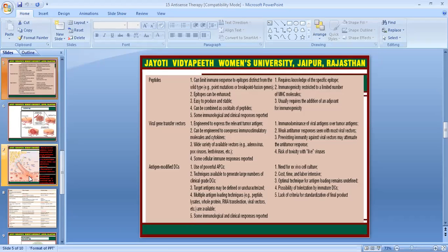Some immunological clinical responses are reported, but they need ex vivo cell culture, with cost, time, labor, and optimal techniques of antigen loading. So these are the advantages and disadvantages of the peptides, viral gene transfer vectors, and antigen-modified DCs.